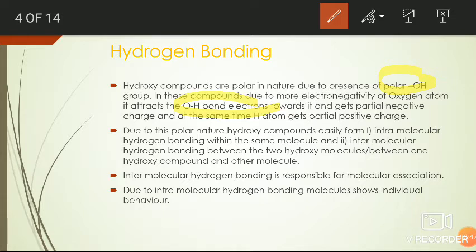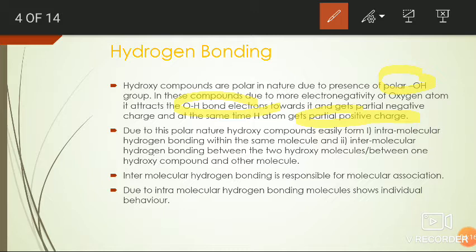Then the oxygen atom gets a partial negative charge while the hydrogen atom gets a partial positive charge. So the hydroxy compounds exist as polar molecules due to the presence of the polar hydroxy group.